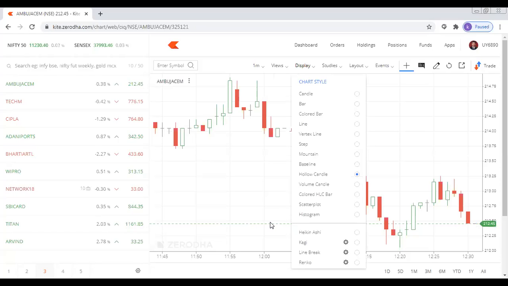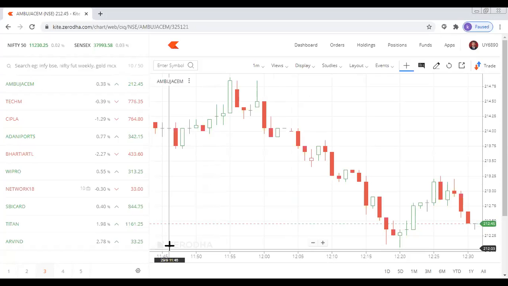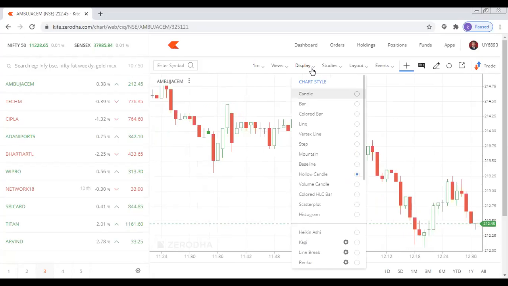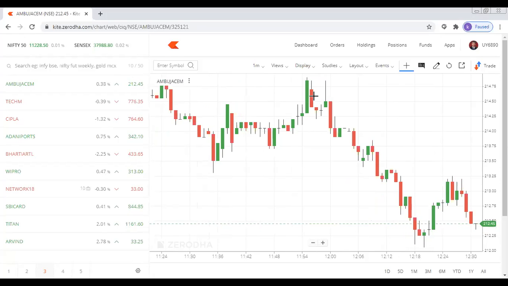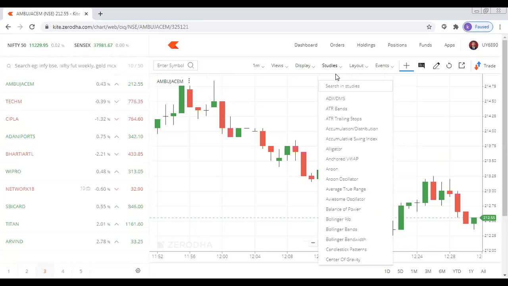Yeah, Narayan. Sir, why is there a difference between the Zerodha chart and TradingView or the Screener.com chart? See, a broker has to distinguish himself in marketing. You have to create your unique selling proposition. Only then will your products sell. Today, most of the people want everything online, and they want the ease of doing business. That is what they are looking for. So if I'm able to get all these studies done, for example, if I want to have Bollinger Bands, I just click on the Bollinger Bands, and I'll get the Bollinger Bands.